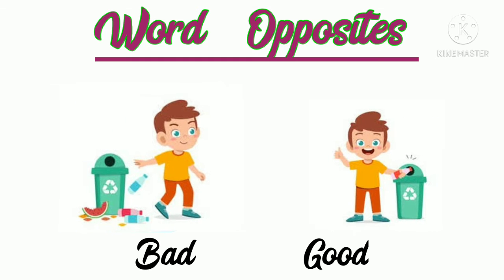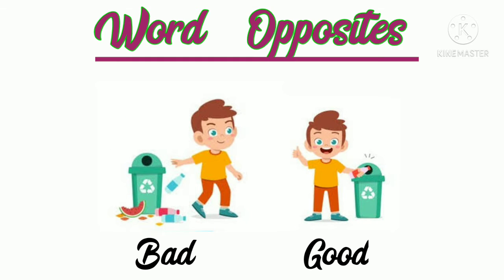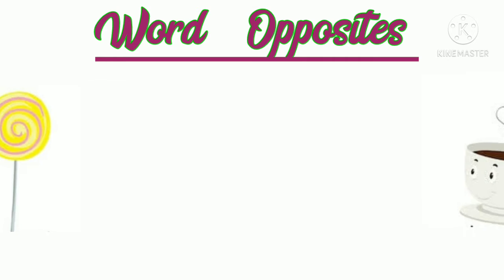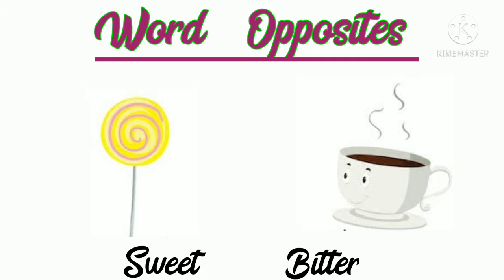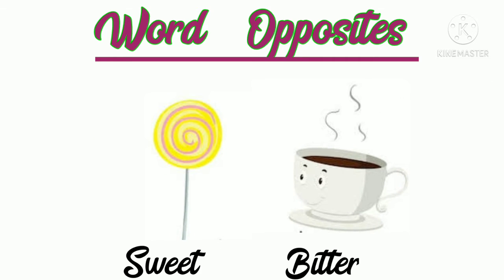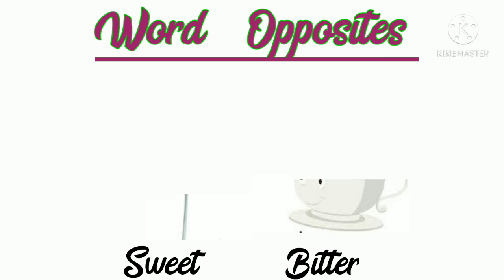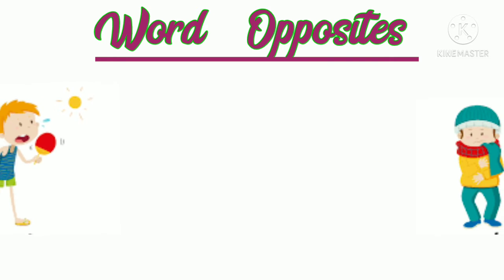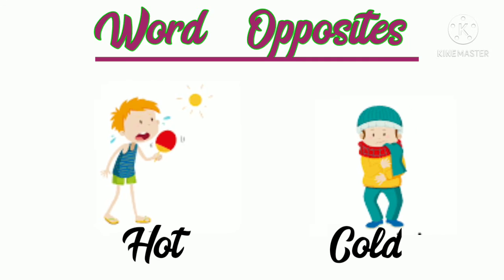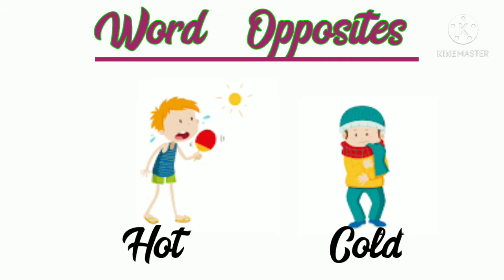Next is bad and its opposite is good. Next is sweet. Sweet means meetha and its opposite is bitter. Bitter means kadwa. Next is hot and its opposite is cold.